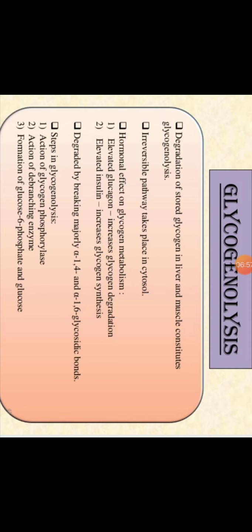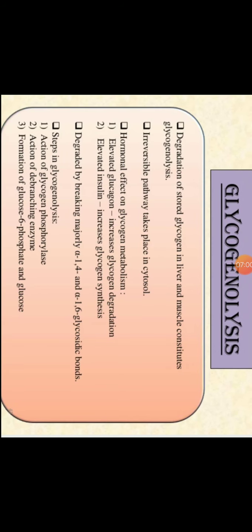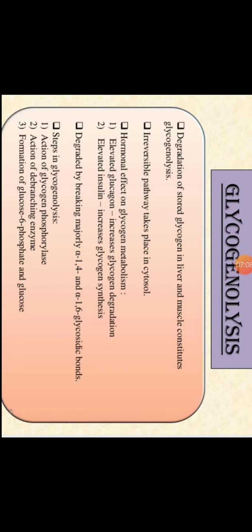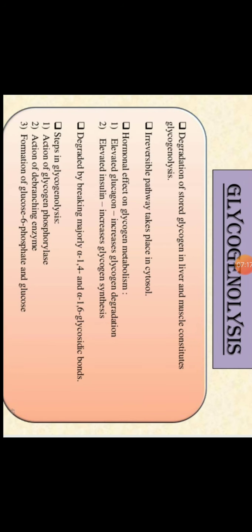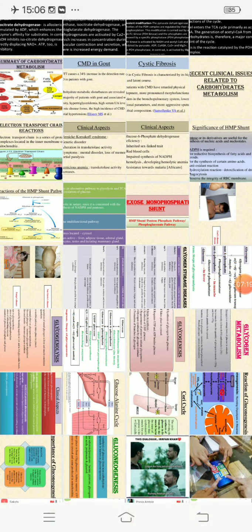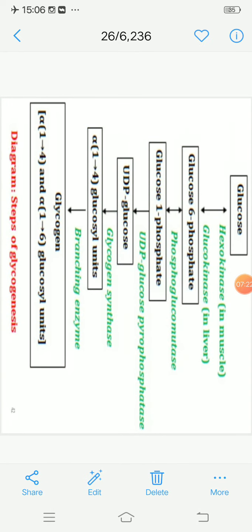Okay, if we take more amount of food in our body, then whatever the required food material, it is utilized by our body, and whatever the extra glucose molecule which is formed in our body, what to do with that glucose? So that glucose molecule will be stored in our body in the form of glycogen. So this is the basic pathway of glycogen synthesis, means when there is excess glucose molecule entering our body, then it's stored in the form of glycogen. So the glycogen is synthesized by using the glucose.